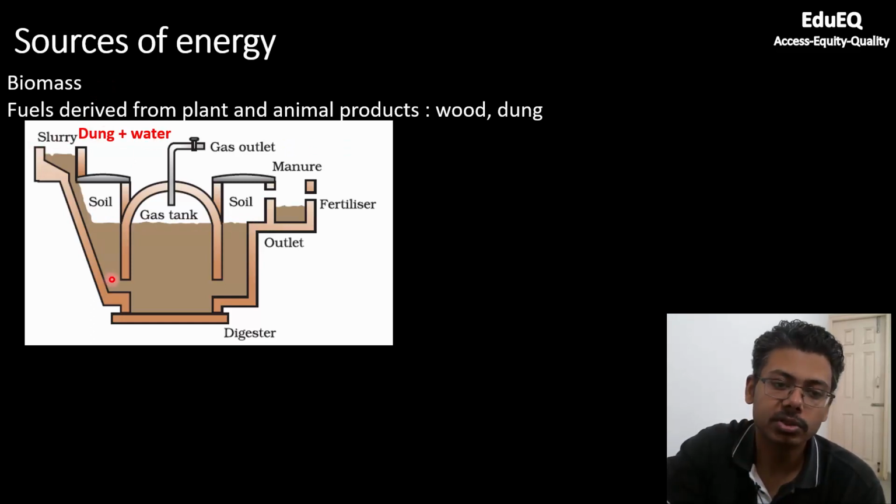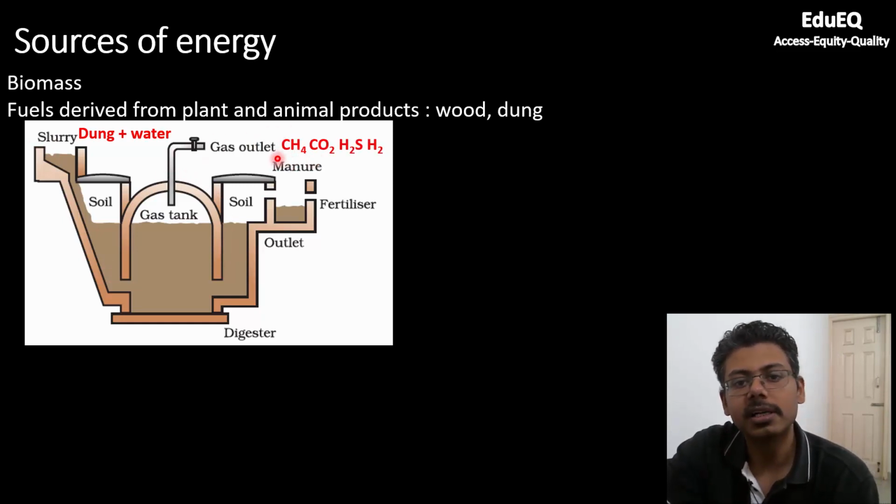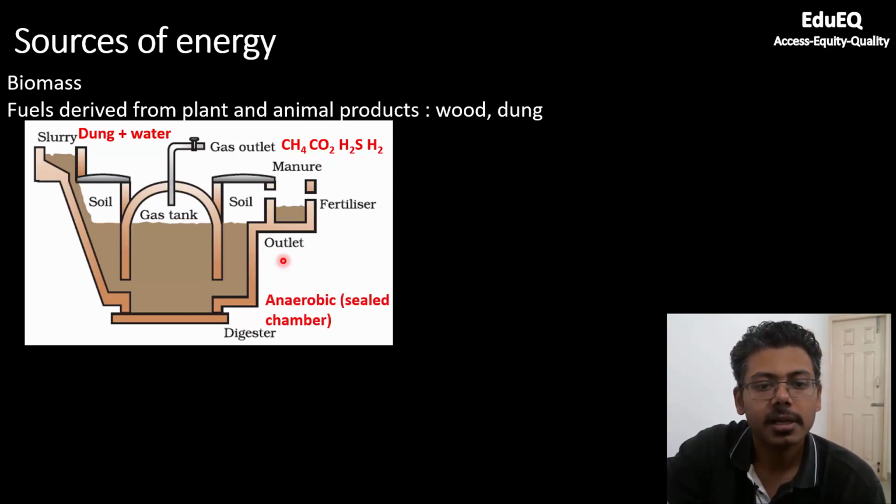This slurry you put into the soil, and this is a dome shaped structure. The outlet gases, or the biogas, will mostly contain methane, carbon dioxide, hydrogen sulfide, and hydrogen. This is a combustible gas. You can use it for cooking, for heating, and for other purposes. And this chamber is anaerobic. So this is a sealed chamber.